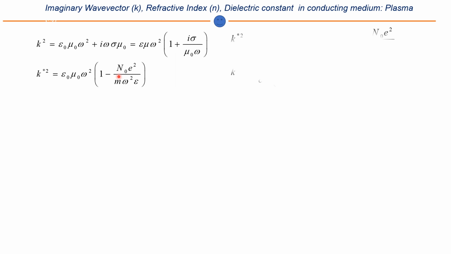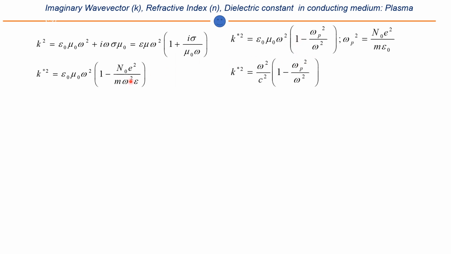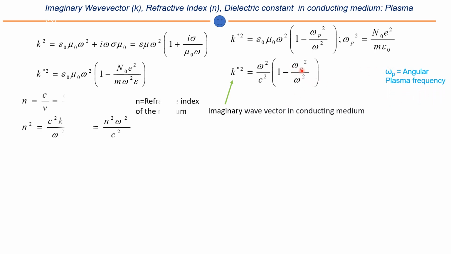So what we can try: if we write this omega square, and we write this N0 e square by m epsilon 0 as omega p square. Let's forget what this term is, we just denote it by omega p square. Now we are denoting omega p as the angular plasma frequency, p denotes the plasma. Now for any medium, the refractive index is the velocity of light in free space divided by the velocity of light in the medium, and you know v can be written as omega by k. From there you can get the wave vector.